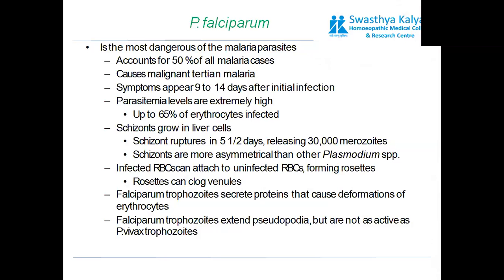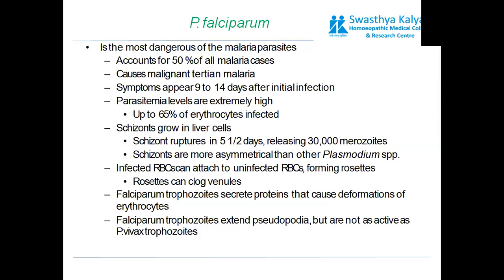Now considering the various species of Plasmodium, that was all about the life cycle, but they do have some differences: the duration, the incubation period, relapsing, or the nature of disease form is different from one species to another, and we need to understand that too.